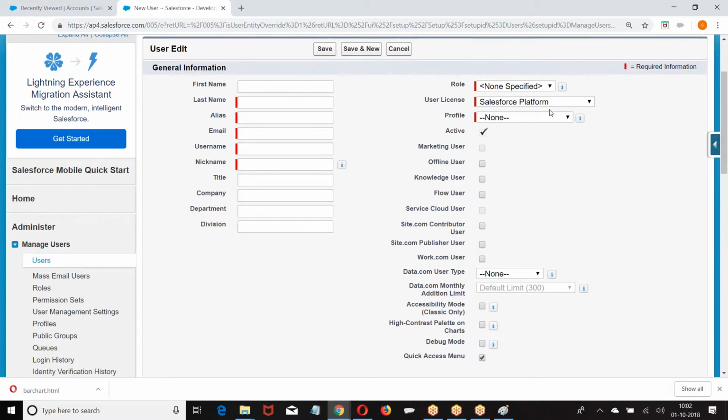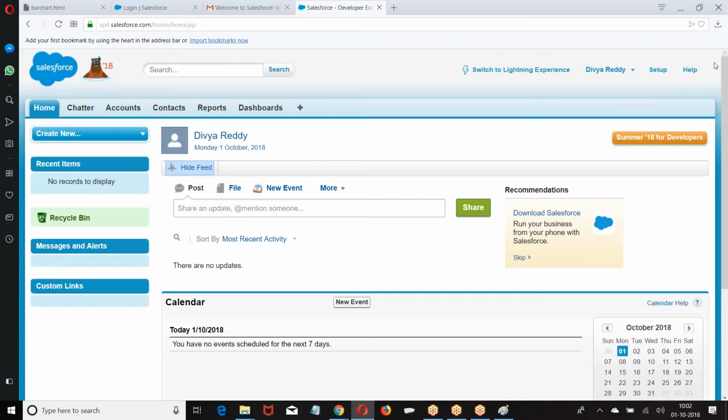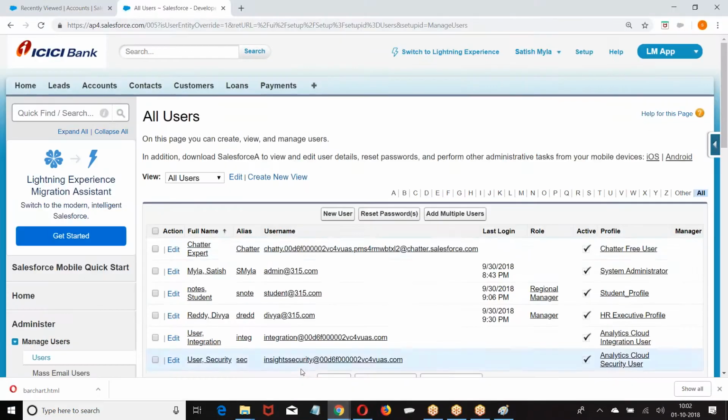First name, last name, alias name, role, assign some role, assign some license, assign some profile. Alright? Okay. Now we created a user called Divya. What Divya was able to see here, look at this. Divya was not able to see any application right now. So what I'm doing, go to Divya's profile.